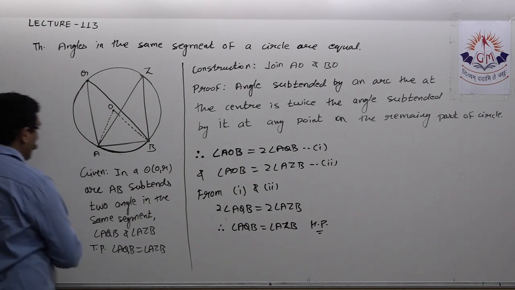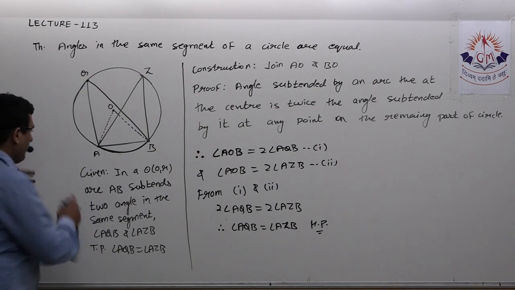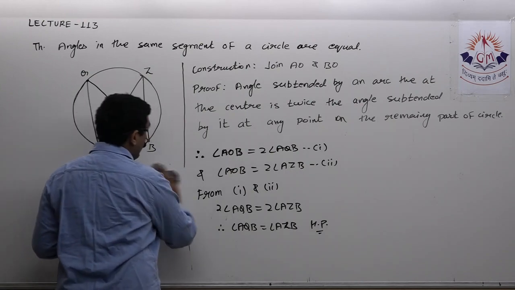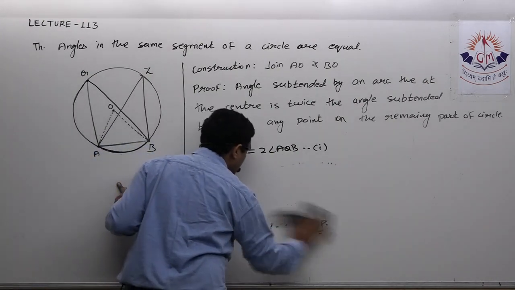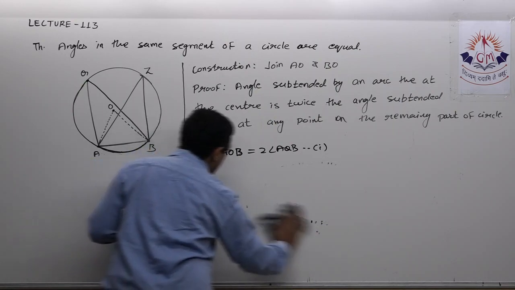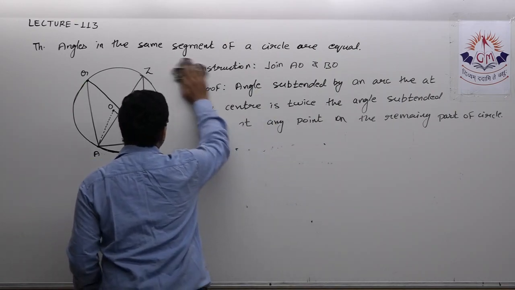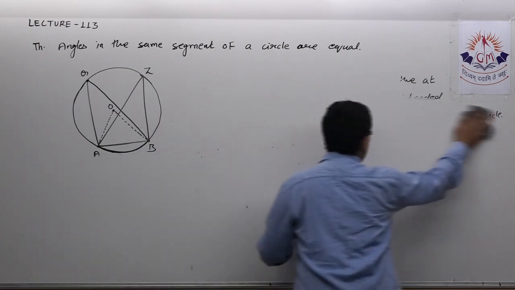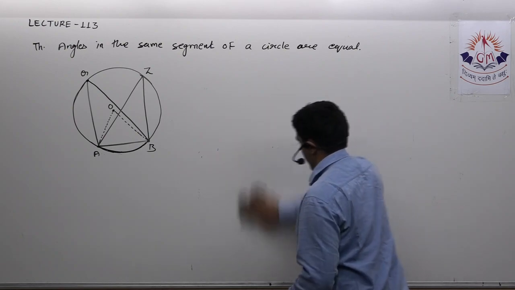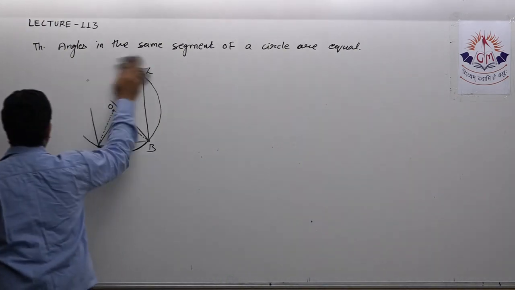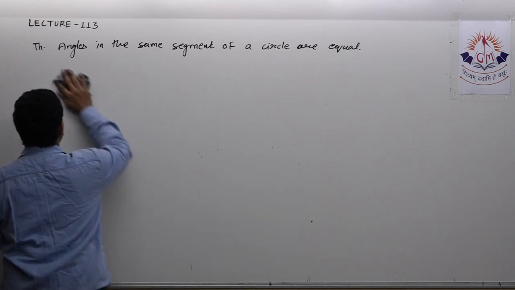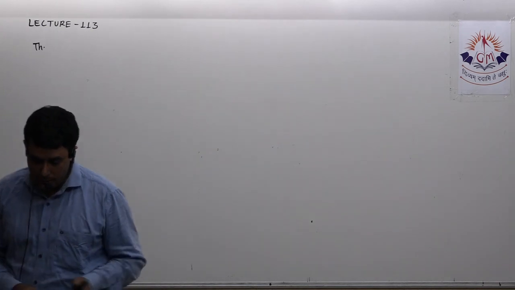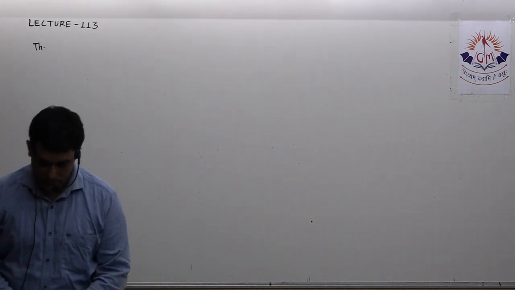Okay, now after this we'll see one more theorem. We'll see its proof as well, but in short. That theorem is very, very important while solving the questions related to the angles. We need that theorem. Okay, next theorem is angle in a semicircle is a right angle.